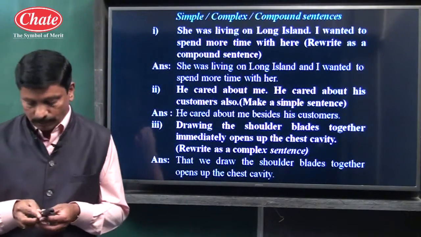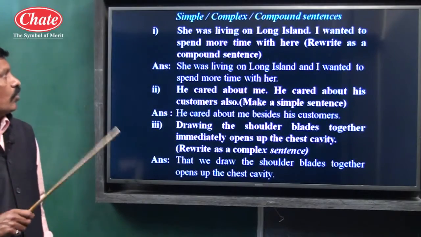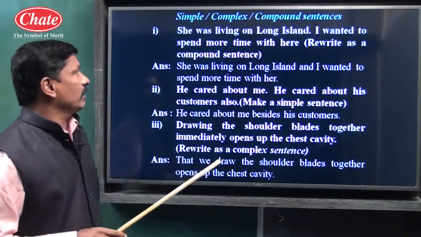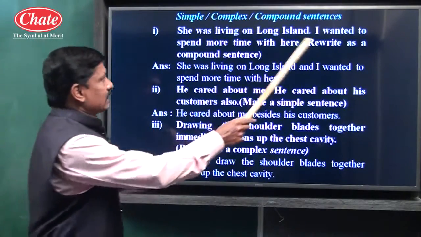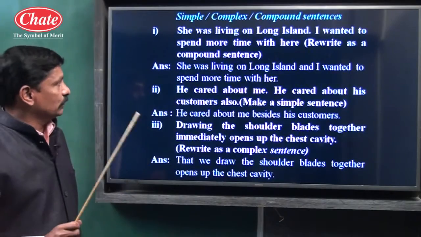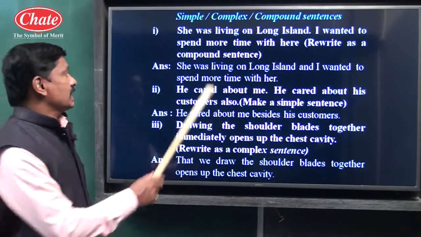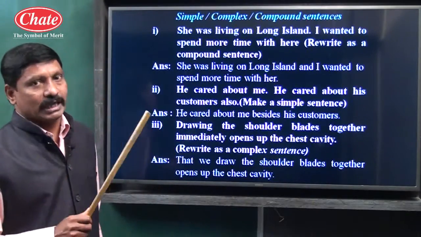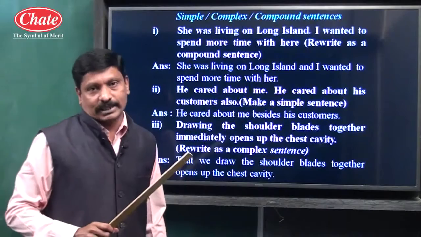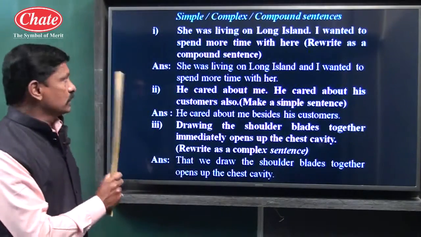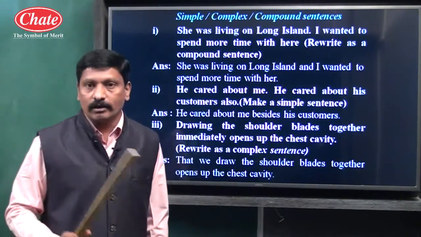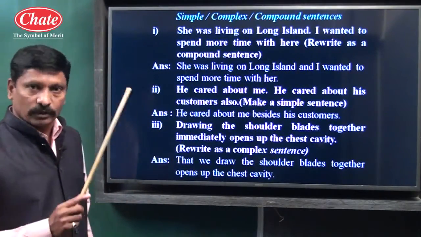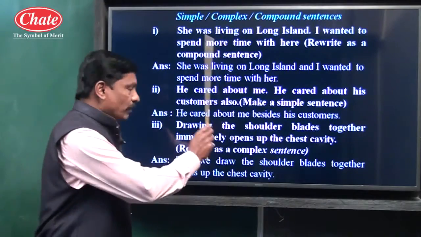For example, example number 1. She was living on Long Island. And second sentence, I wanted to spend more time with her. Rewrite as a compound sentence. Or for semi-English medium, they ask a question like this: join the pair of sentences. Two sentences are there. First sentence, she was living on Long Island. And the second sentence, I wanted to spend more time with her. Rewrite as a compound sentence.